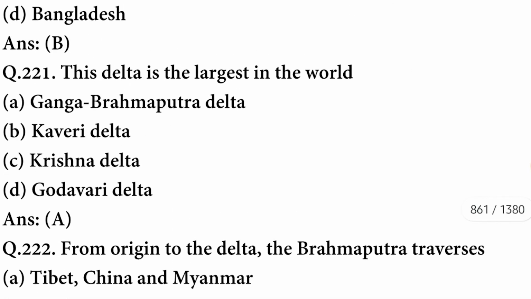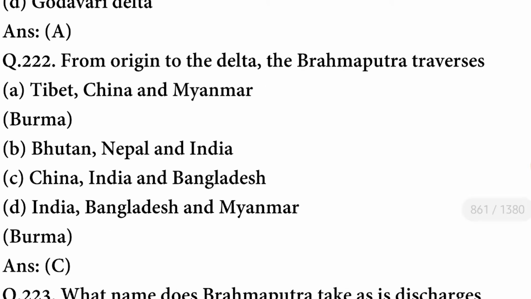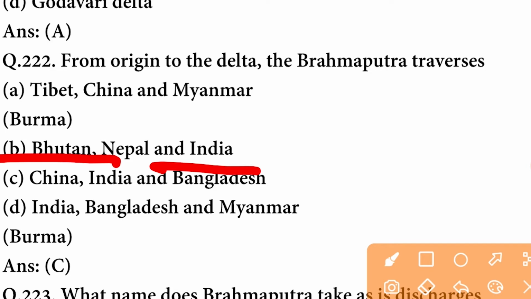This delta is the largest in the world. The delta is the Ganga Brahmaputra delta. Now from origin to the delta, the Brahmaputra traverses through Bhutan, Nepal and India?